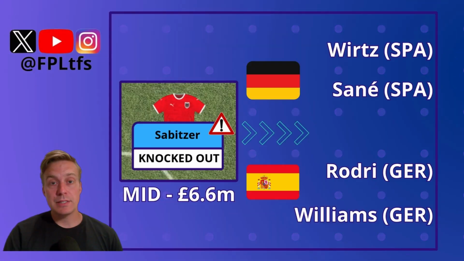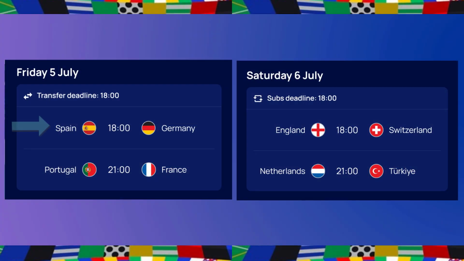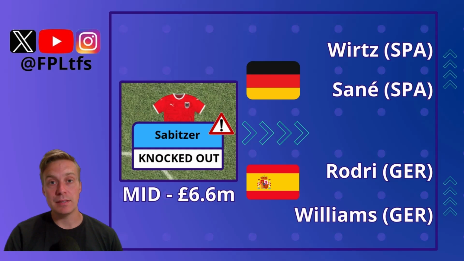The Sabitzer replacement will heavily rely on the Germany lineup we get 1 hour before the deadline. If Wirtz starts, he might be my replacement. Same goes for Sané. But if neither of them start, I might just go for Rodri or Williams, who has looked really good for Spain in the last couple of games. One of the reasons why I'm going for Germany and Spain is because their midfield players are really good value.